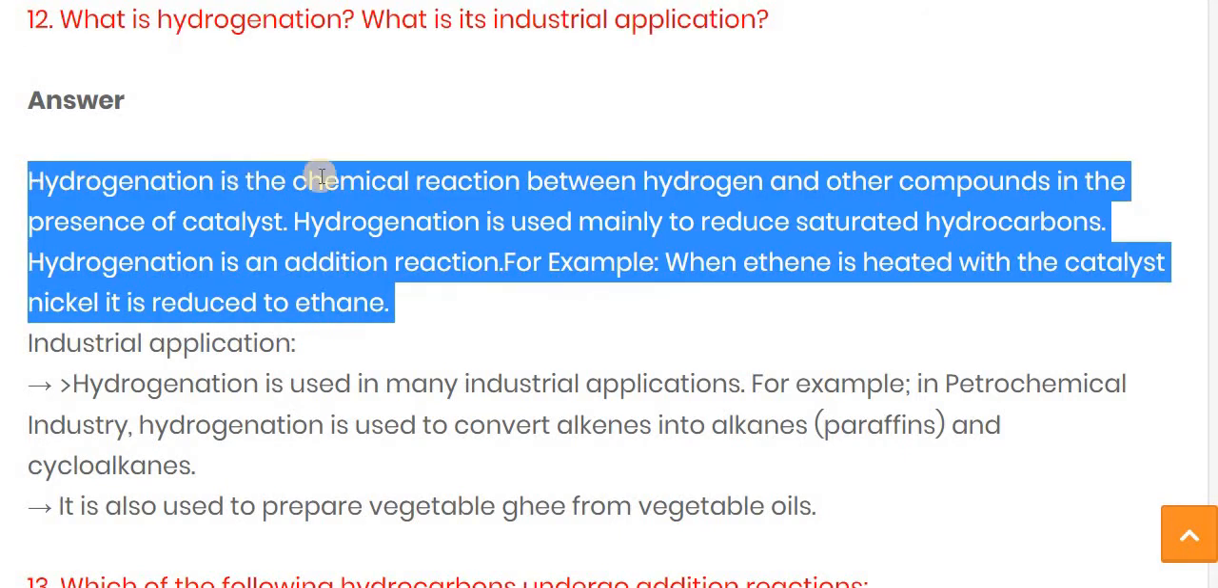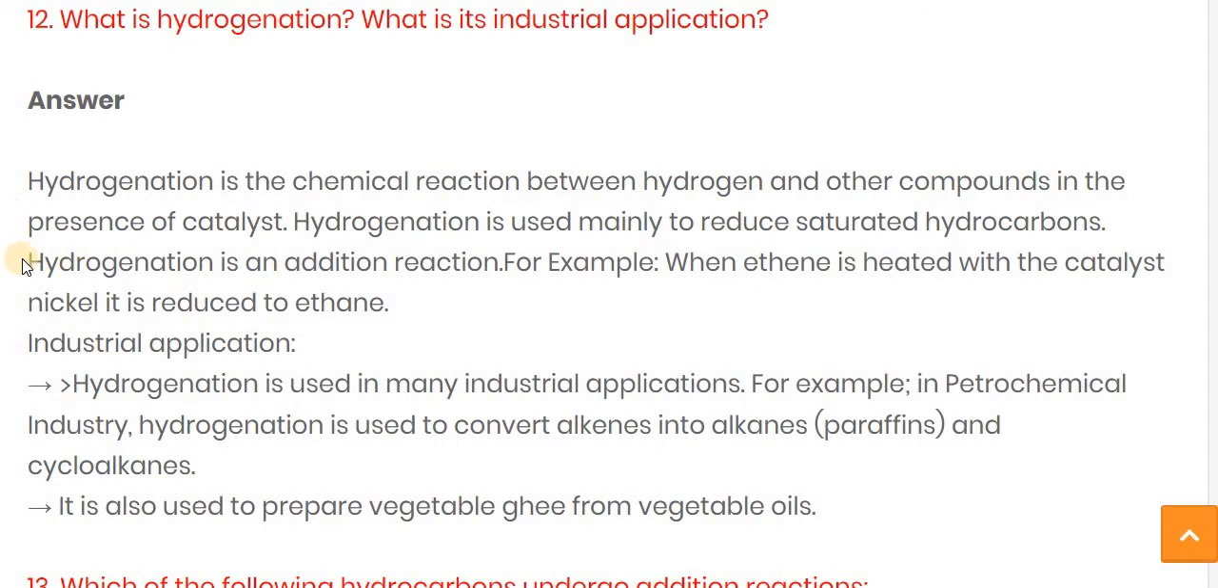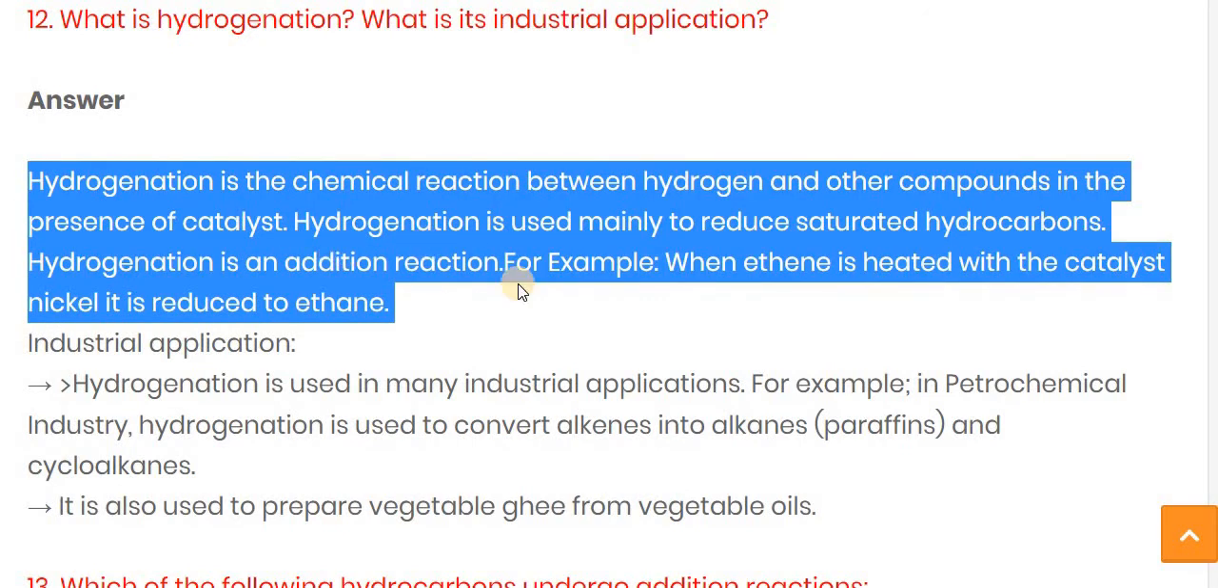Hydrogenation is the chemical reaction between hydrogen and another compound in the presence of a catalyst. Hydrogenation is used mainly to reduce an unsaturated hydrocarbon. This hydrogenation is an addition reaction where hydrogen is added.